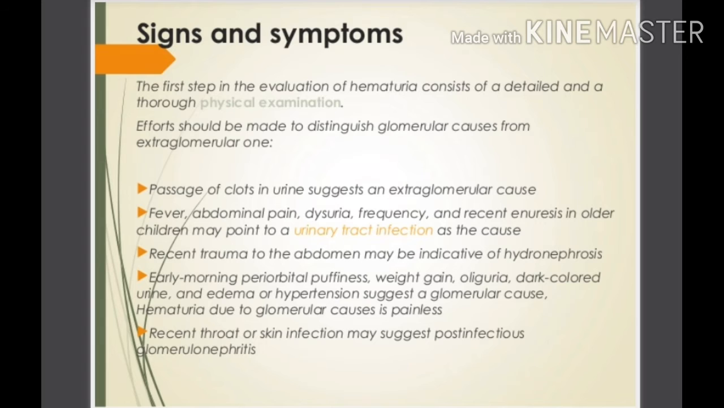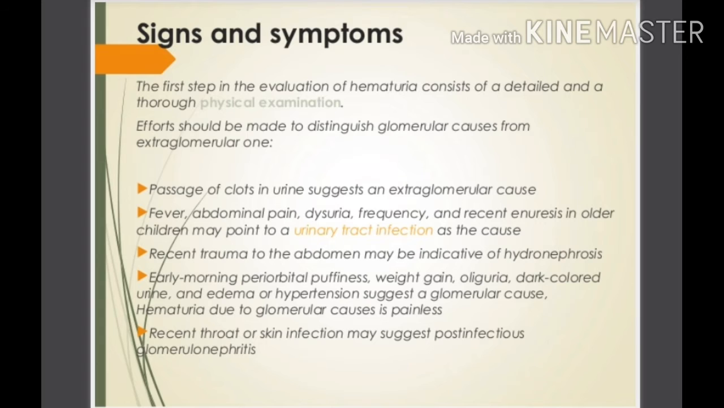So we will see here the signs and symptoms of hematuria. The first step in the evaluation of hematuria consists of a detailed and thorough physical examination. A thorough physical examination is important. We should make efforts to distinguish glomerular causes from extraglomerular causes of hematuria. Passage of clots in the urine suggests an extraglomerular cause.